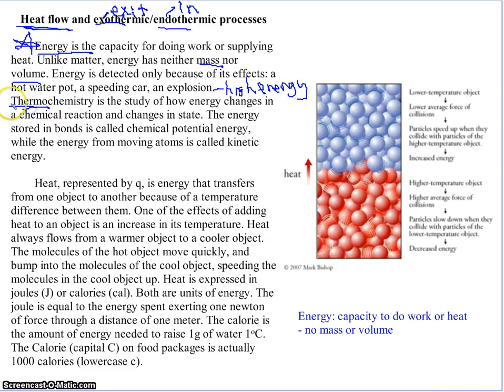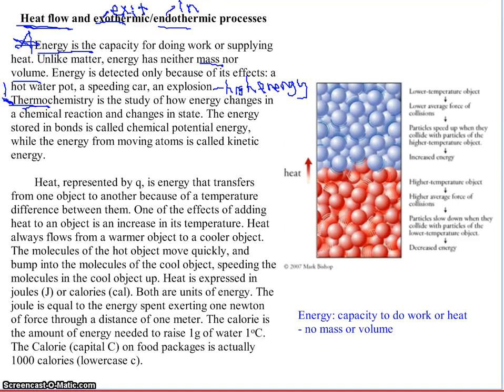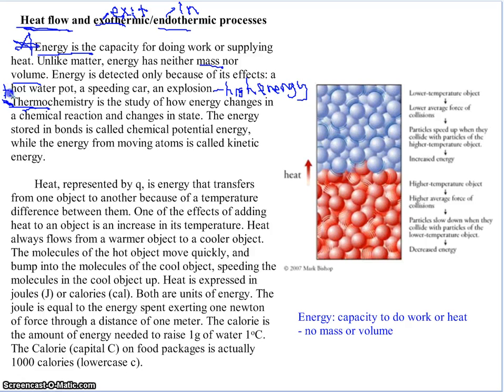Thermochemistry, thermo, that sounds like temp. Oops, sorry guys. So thermochemistry is a study of how energy changes in a chemical reaction and changes in state. State, like Illinois, California. No, I think it's saying state like gas, solid, etc. Liquid. The energy stored in bonds is called the chemical potential energy. The energy for moving atoms is called kinetic energy.